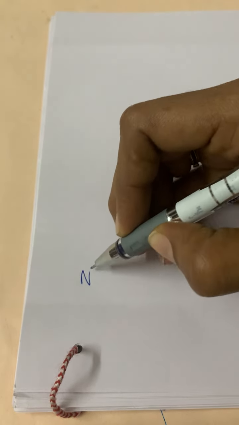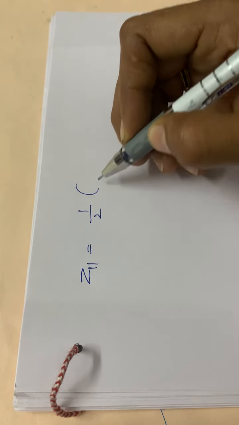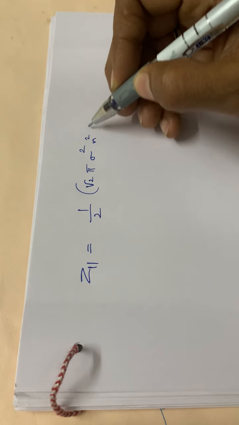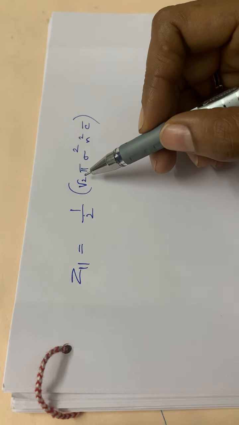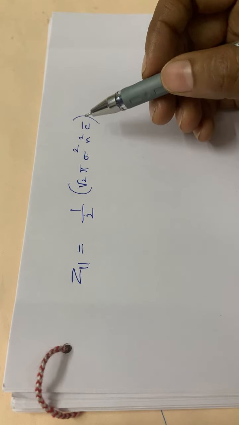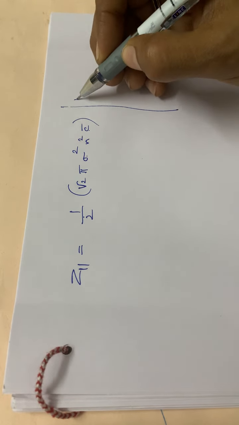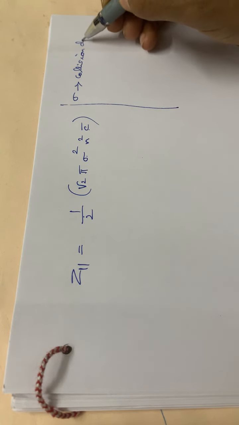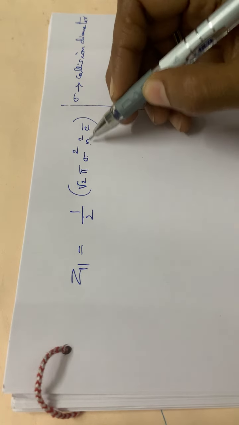So let us write the formula for calculating Z11. What is Z11? It is the number of collisions per second. So Z11 is equal to half into root 2 pi sigma square n square into C bar, isn't it? You have studied it already. Then what about the terms in this? What is sigma? Sigma is the collision diameter. I hope you are remembering all these things. Then n, what is n?